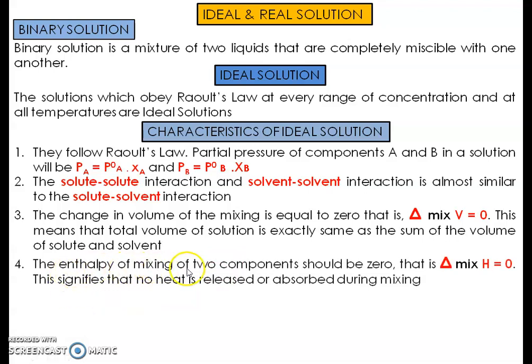Fourth, the enthalpy of mixing of the two components should be 0. That is, delta mix H is equal to 0. This signifies that no heat is released or absorbed during mixing. So mixing is such a phenomenon that it is not expected that some energy is evolved or absorbed at the time of mixing. The solution which does not release or absorb energy at the time of mixing will be called an ideal solution. So delta H of mixing will be 0. This is the fourth characteristic of an ideal solution.